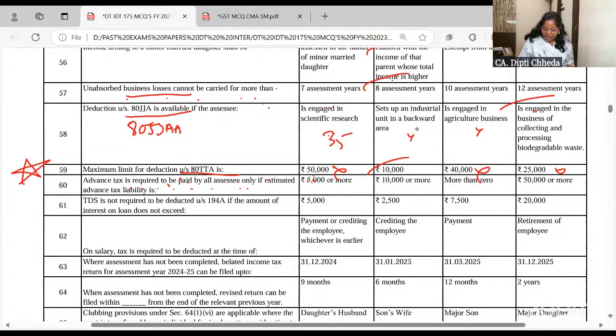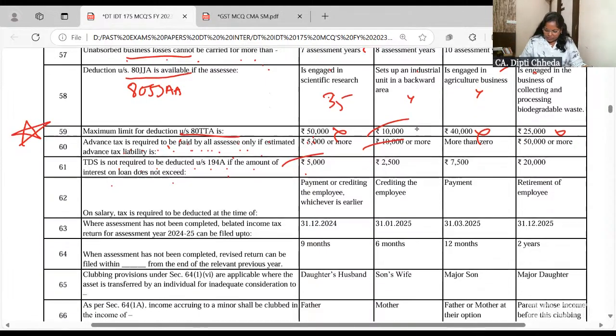Advance tax is required to be paid by all the assessees only if estimated tax liability exceeds 10,000, right? 10,000 or more. Then only you have to pay the advance tax. Now, TDS is not required to be deducted under 194A if the interest amount does not exceed 5,000. If it is interest on bank and all, then the limit is 30-40,000.